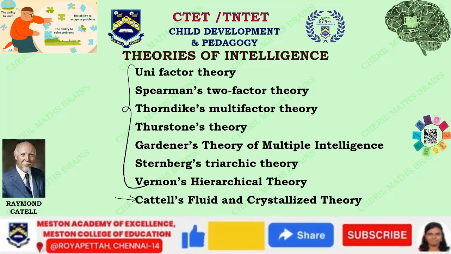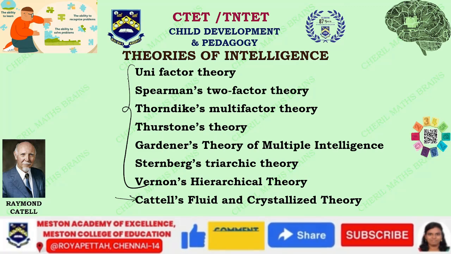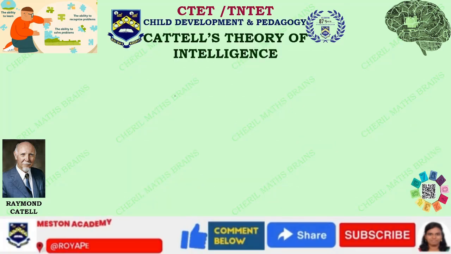There are still more little bits here and there, which are going to be easy, and which we'll be discussing when we discuss the question answers and all. The major theories which you need to remember are these theories. If you're thorough with these 8 theories, it's going to be easy for you. And now we'll get into Cattell's theory of intelligence.